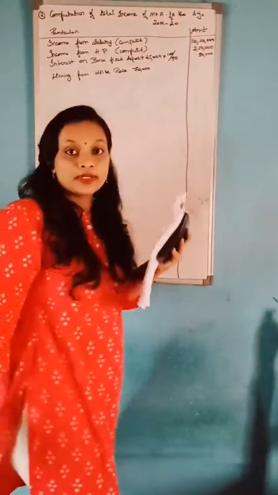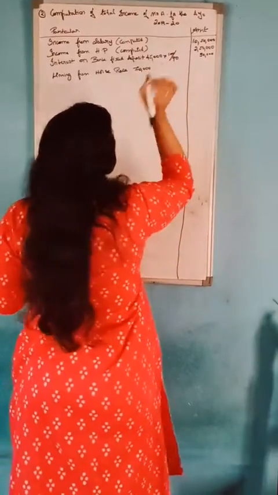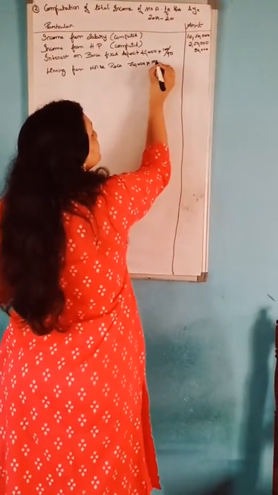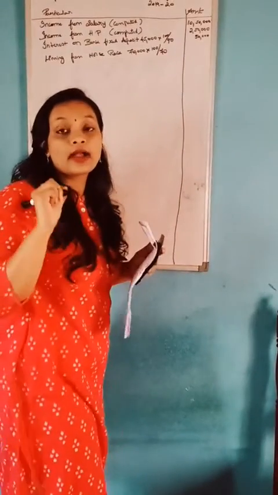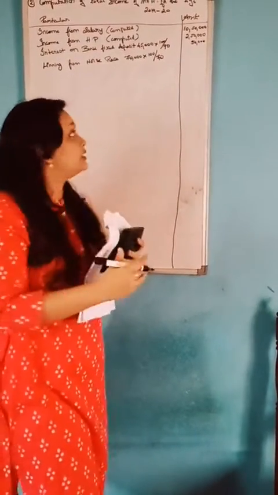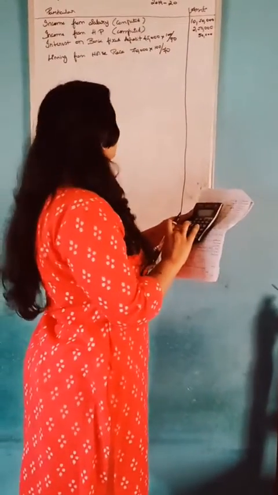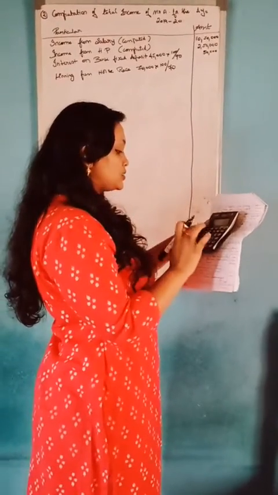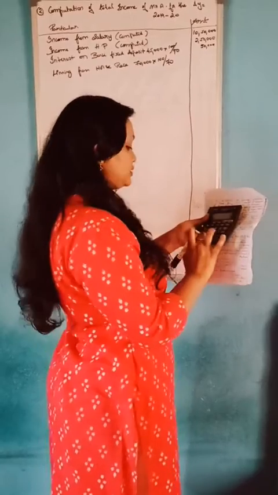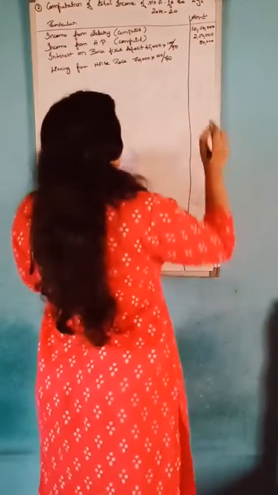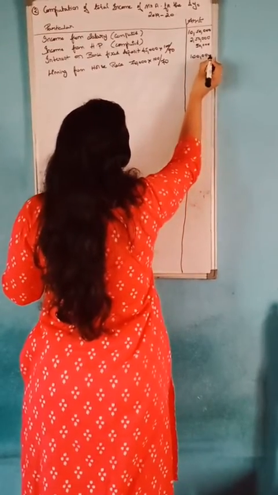The casual income TDS percentage is 30%. So you should write 70,000 into 100 divided by 70, because 100 minus 30 gives you 70. So 70,000 into 100 divided by 70, you will get 1 lakh.